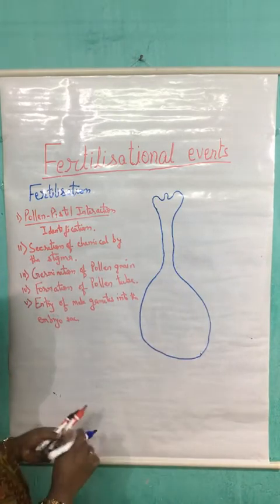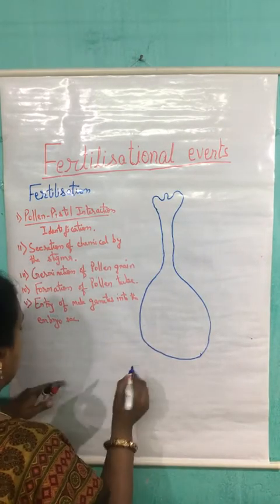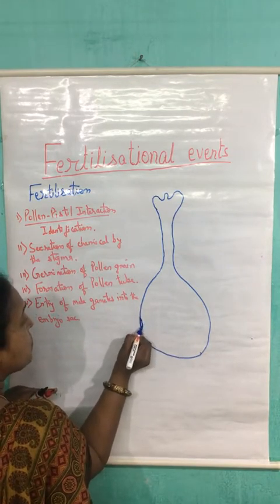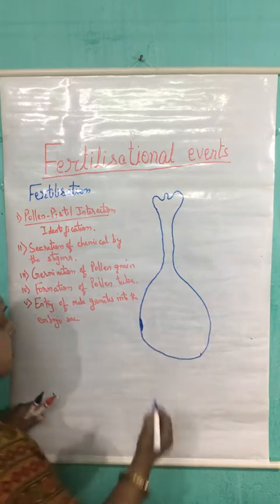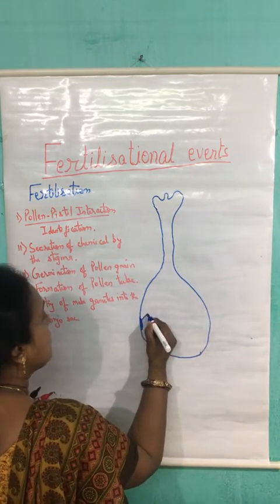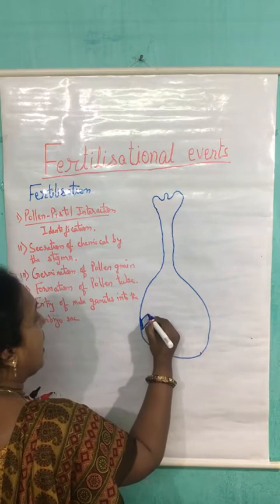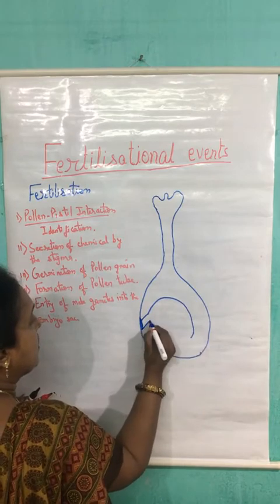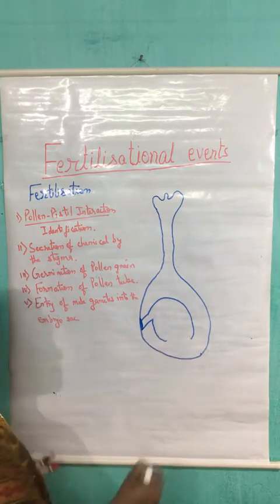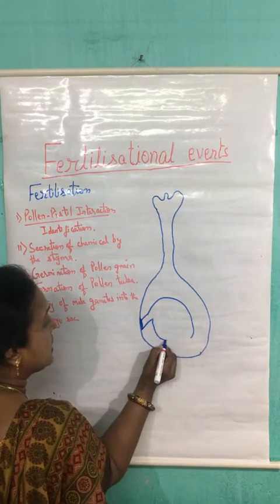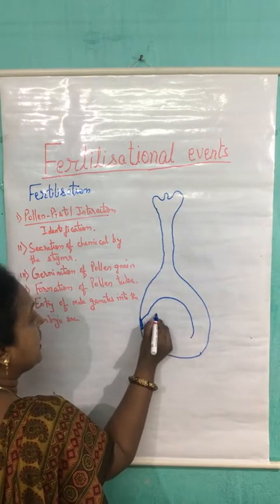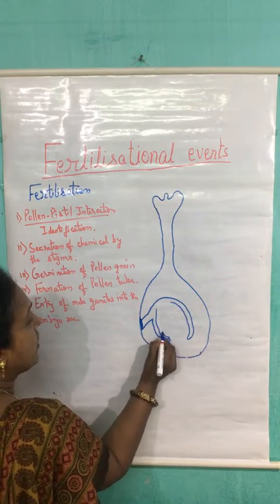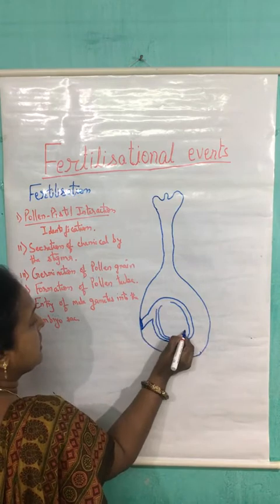ovary. And we know that here, if this is the ovary wall, then attached to it with the help of the placenta, this is the funicle, and this is the body of the ovule, which is ditegmic, meaning having two layers of integument inside it.